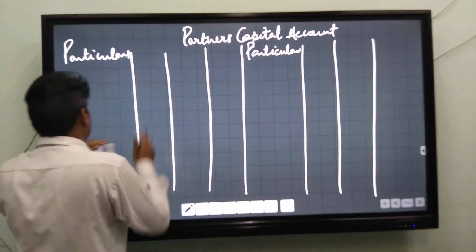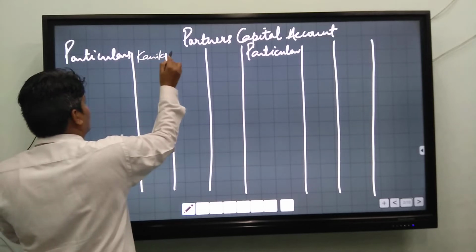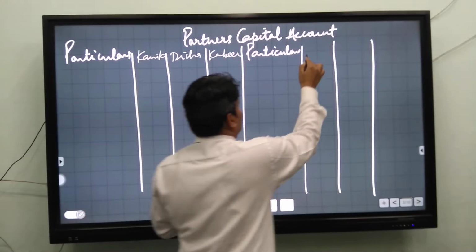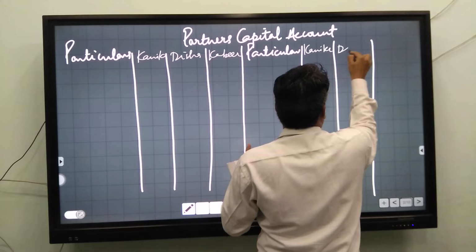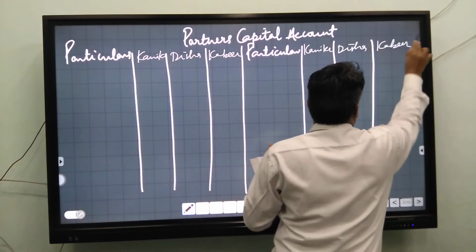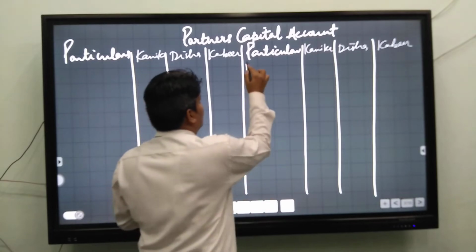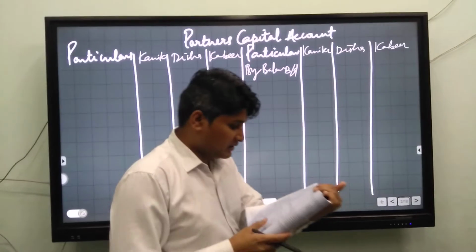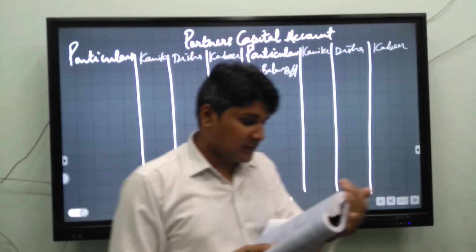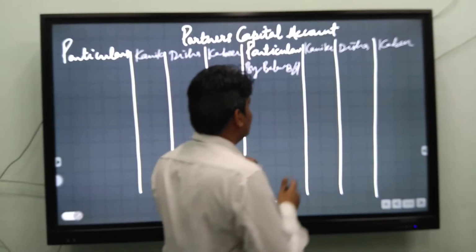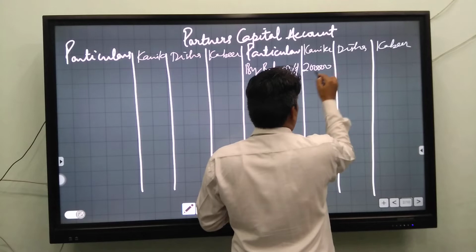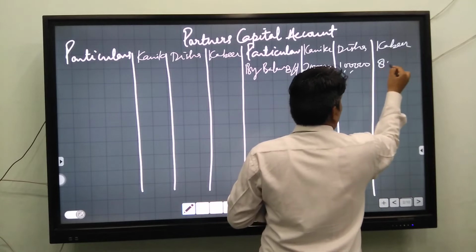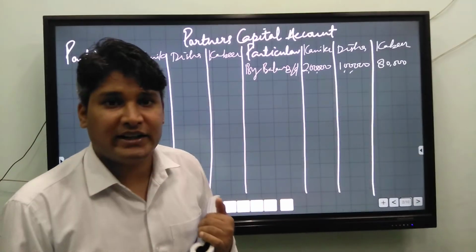After the revaluation account, we have to prepare the partners' capital account. You will write the partners' names: Kanika, Disha and Kabir. You will write by balance b/d. The capital balances of the partners given in the balance sheet are 2 lakh, 1 lakh and 80,000 respectively.